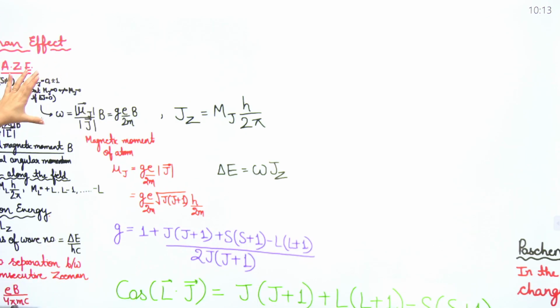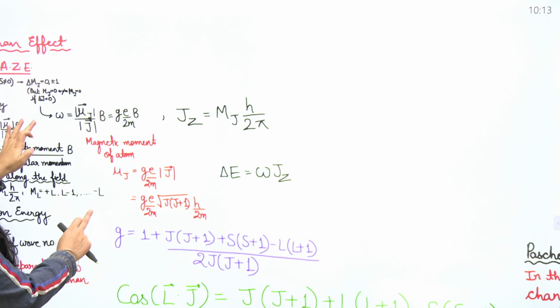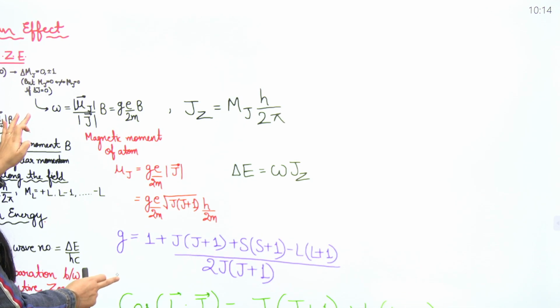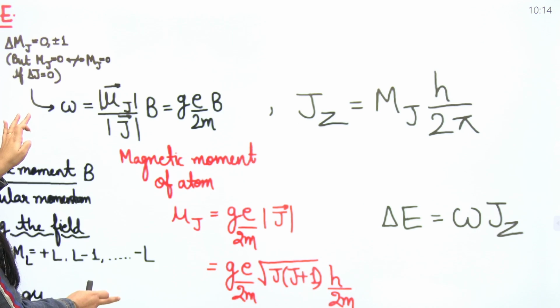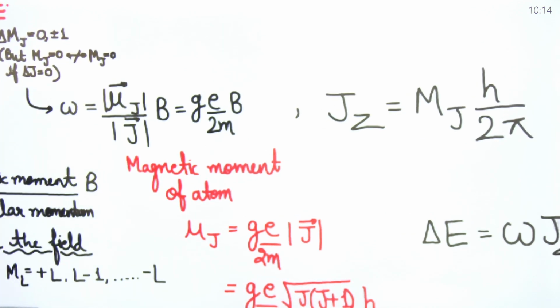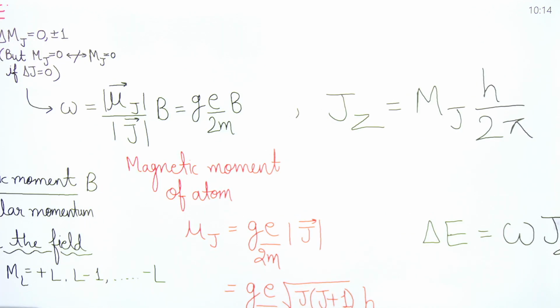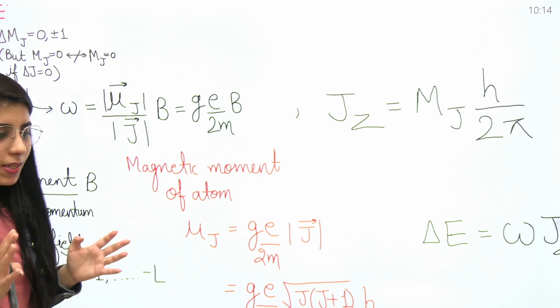Along with that, you have to be careful about the selection rule. The selection rule is that delta mj is equal to 0 and plus minus 1. It can be 0 or plus minus 1 for the levels where the transition is taking place.